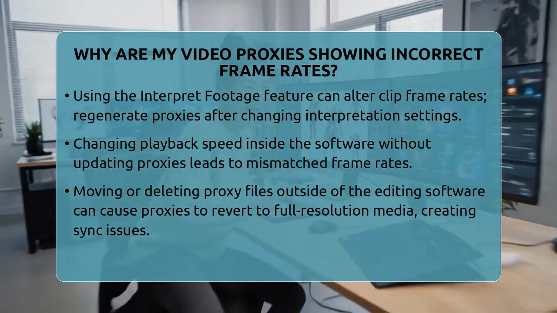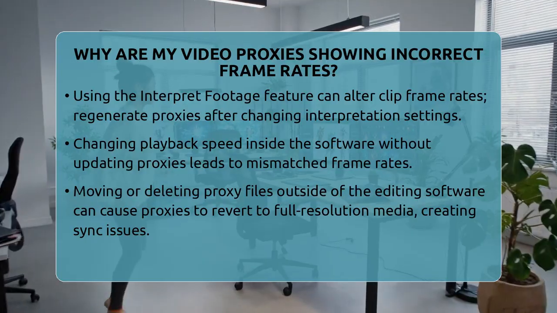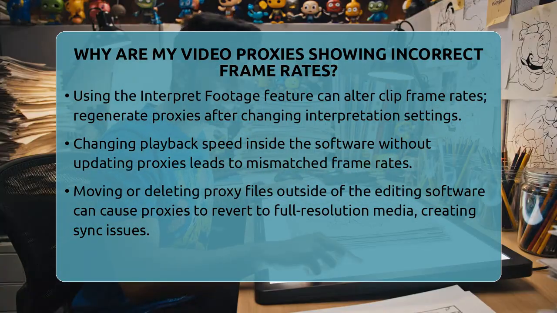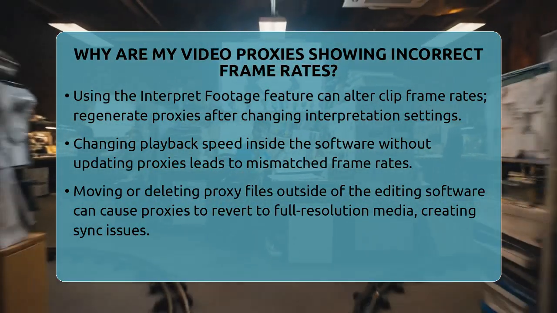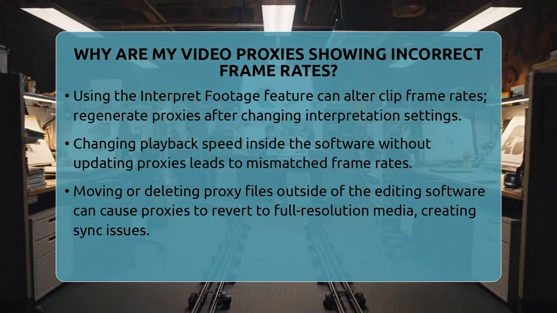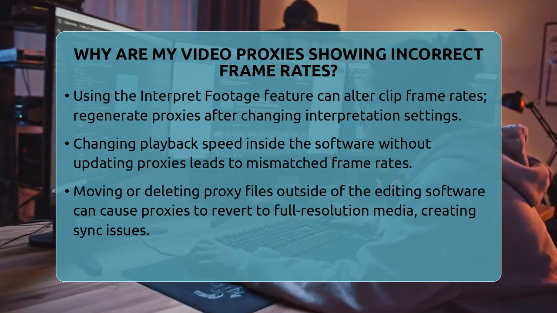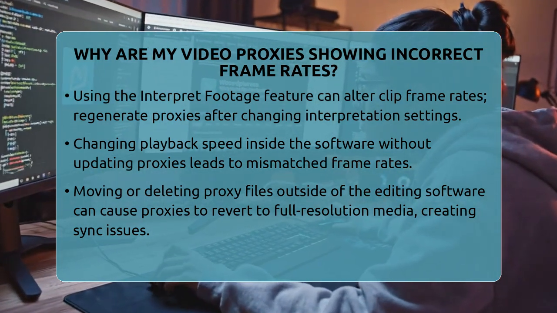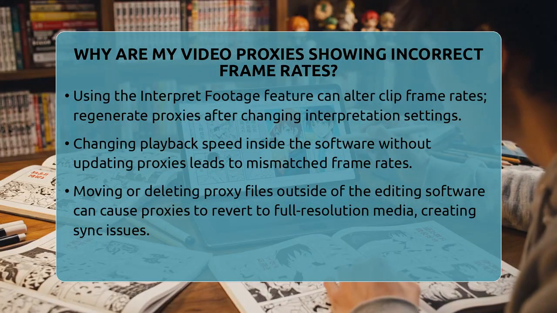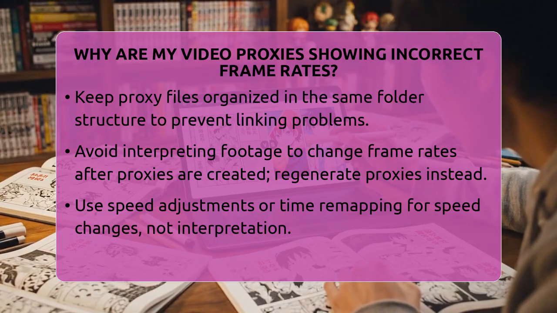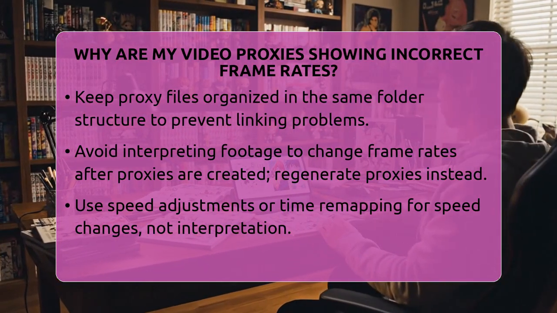Next, consider the use of Interpret Footage. This command lets you tell your editing software to treat a clip as if it has a different frame rate. In older versions of Adobe Premiere Pro, using Interpret Footage could cause proxies to not update their frame rate properly, leading to playback issues. But newer versions, like 22.6 and later, have improved support for this feature. Still, if you interpret footage to change the frame rate, it's best to regenerate your proxies afterward to match the new settings.